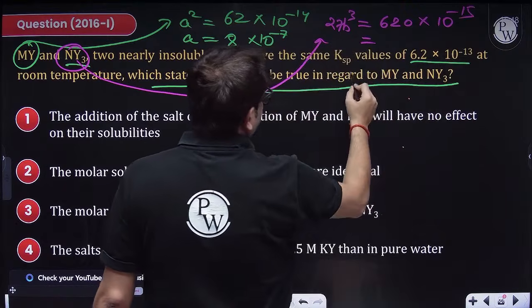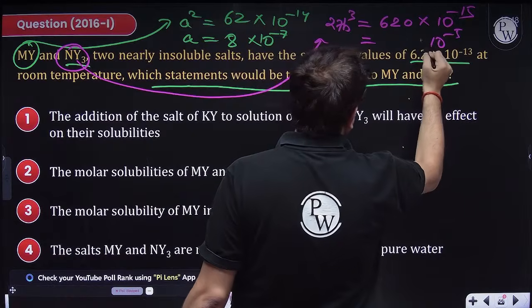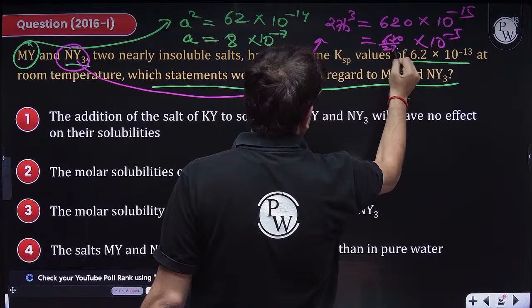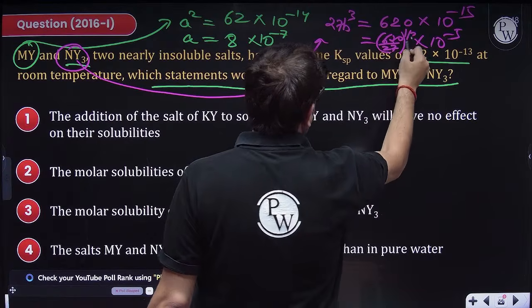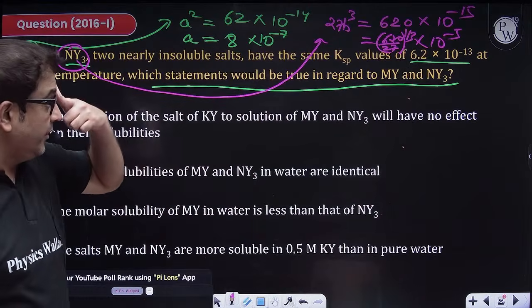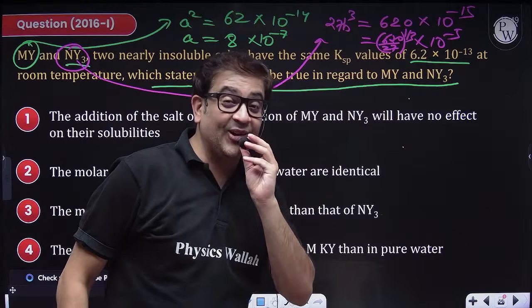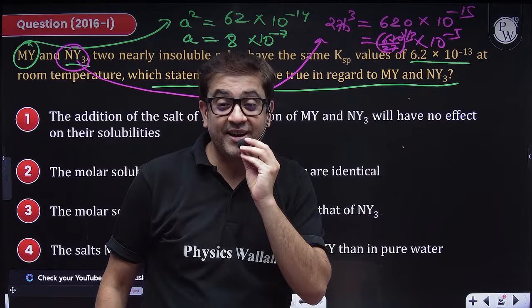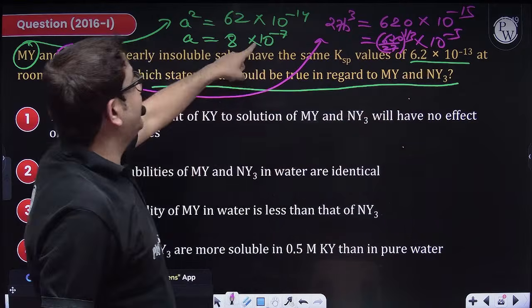So this is 10 raised to the power minus 5, and this will be 620 upon 27, 1 by 3, whatever it is, it will be some scientific notation. But solubility is 10 to the power minus 5, just check. Solubility is 10 to the power minus 7.